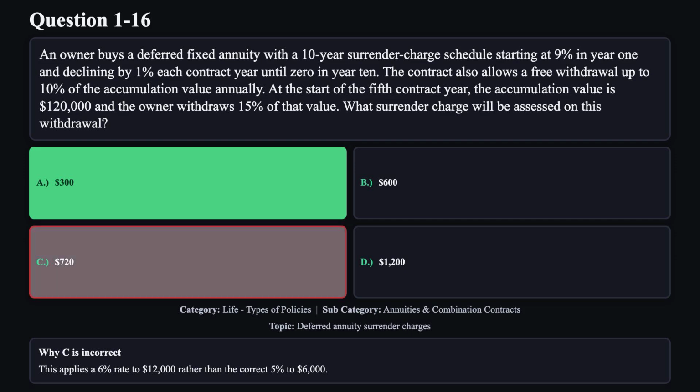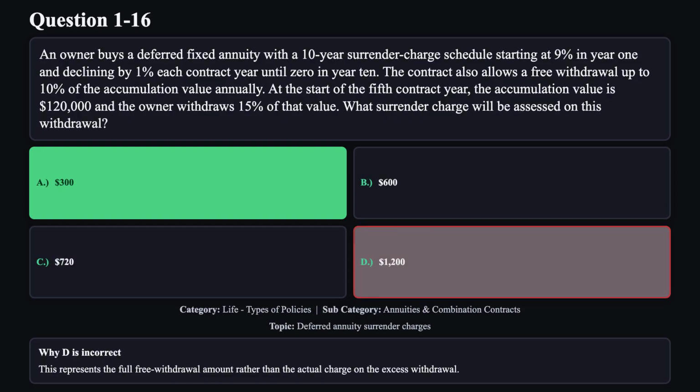Reason C is not correct. This applies a 6% rate to $12,000 rather than the correct 5% to $6,000. Reason D is not correct. This represents the full free withdrawal amount rather than the actual charge on the excess withdrawal.